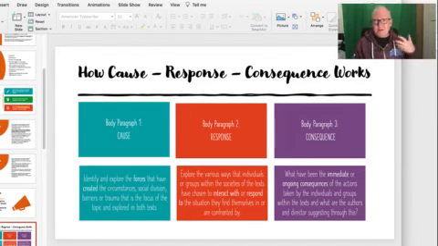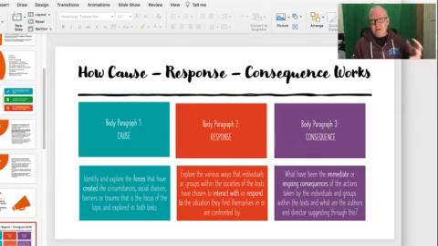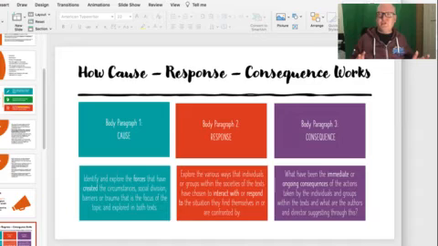It's a linear approach, meaning beginning, middle, and end of a text. But honestly, it's not just about the linear thing. It's also about how a text develops ideas all the way through. So that's why the cause, response, consequence model of writing about text in a comparative essay can work.